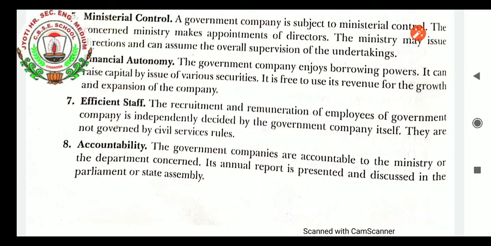Efficient staff: in the government company, the people are known as civil servants. They are selected through written and other exams which are conducted by the government. A long procedure is required to select the people for the government company. So we say that the staff of the government company are efficient because they have qualified the exam for attaining the post.